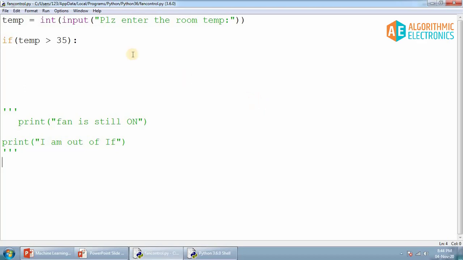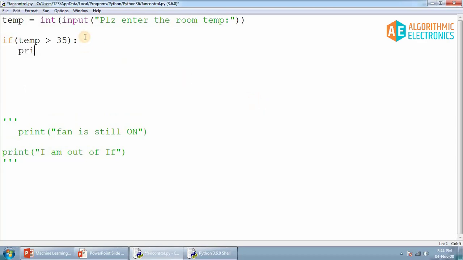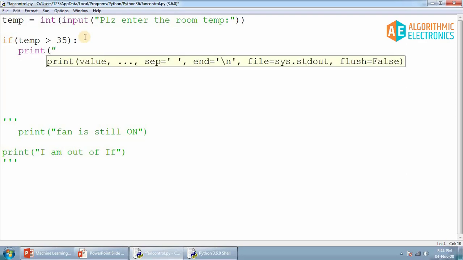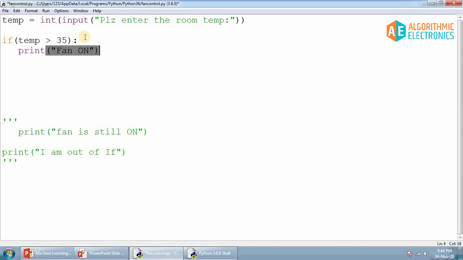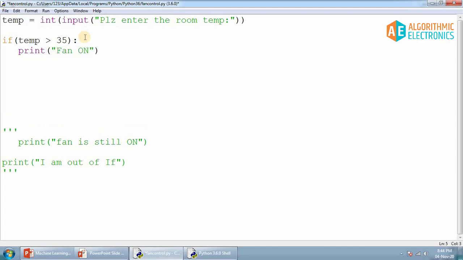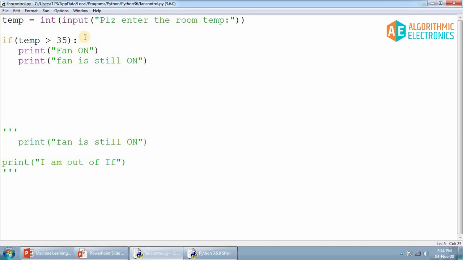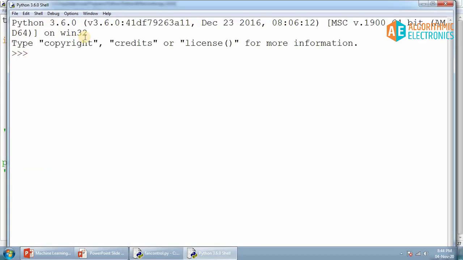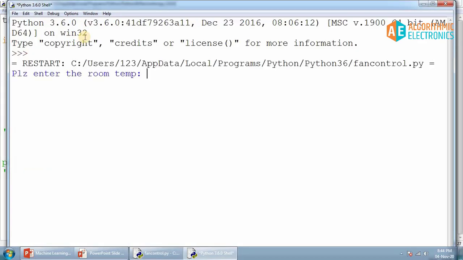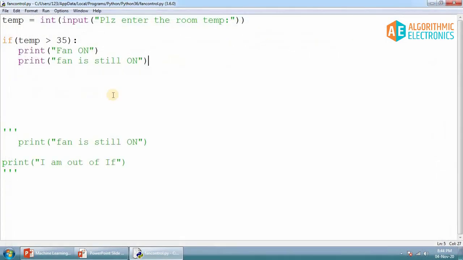Now here we go. So I just write one more time this print "fan on". And one more statement inside this, print "fan is still on". Now it should execute these two statements. So let's run this, and I'm putting 36. This time fan is on and fan is still on. Both the things are executed.